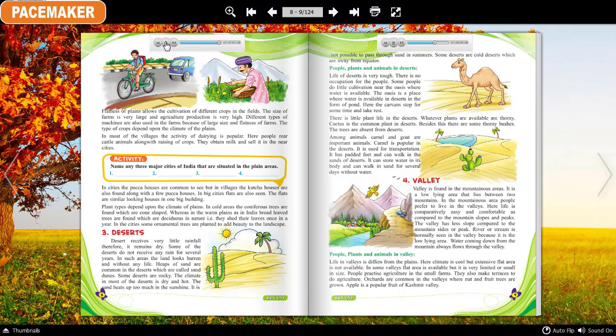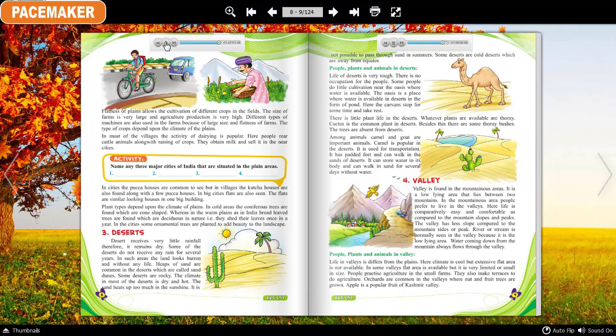River or stream is normally seen in the valley because it is a low-lying area. Water coming down from the mountain always flows through the valley. People, plants and animals in valley. Life in valleys is different from the plains. Here, climate is cool, but extensive flat area is not available. In some valleys, flat area is available, but it is very limited or small in size.